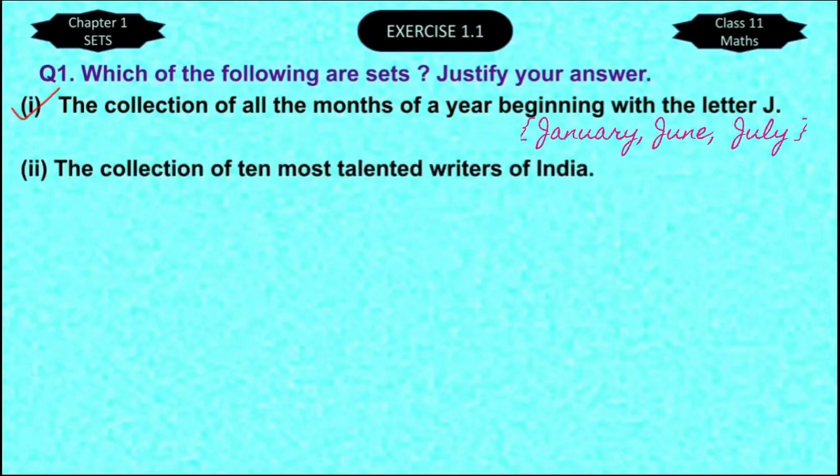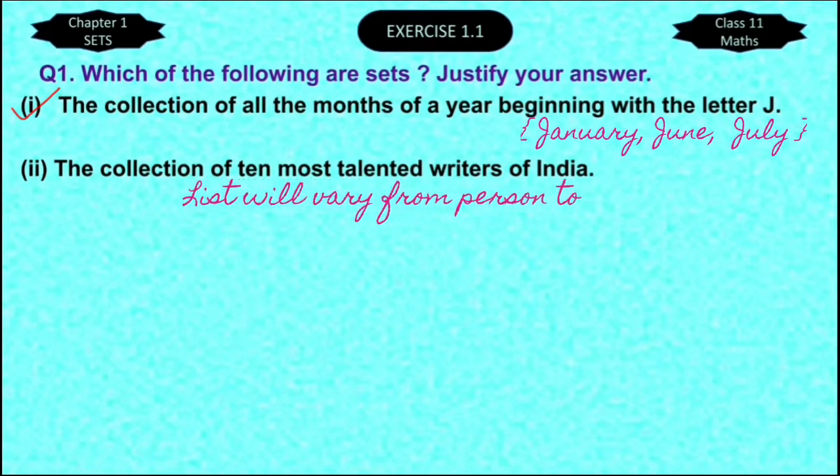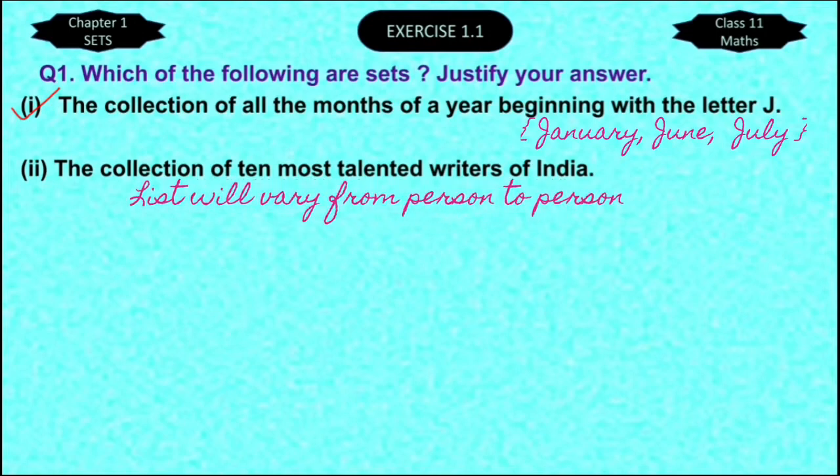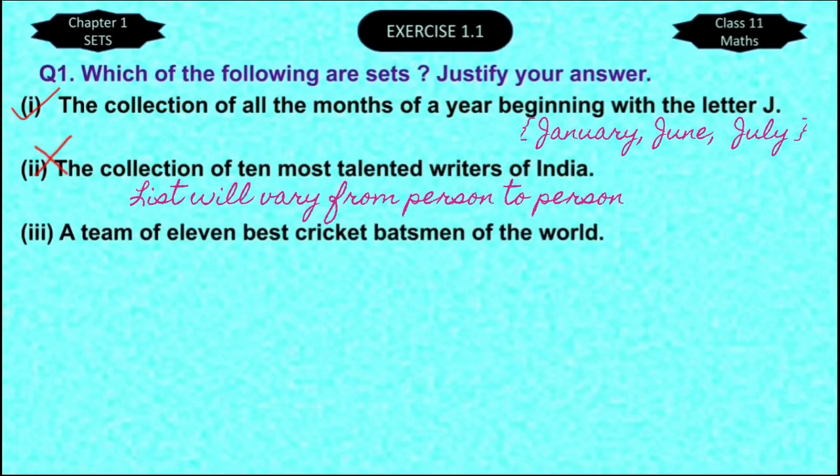In the second one, we have to make a collection of 10 most talented writers of India. What do you think about this? There are thousands of talented writers from past to present, and we can't clearly decide whether a particular writer can be included in the list or not. So it is not a well-defined collection. Similarly, a team of 11 best batsmen is not fixed. So this is also not a set.